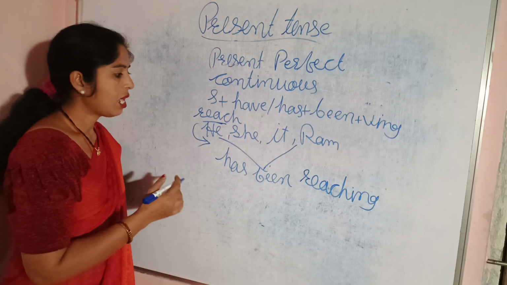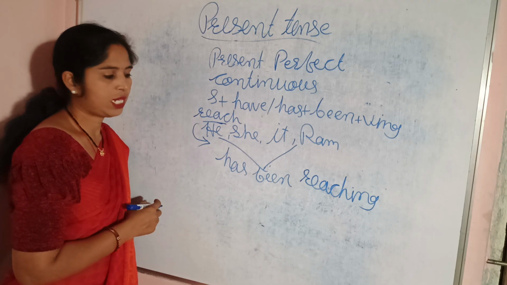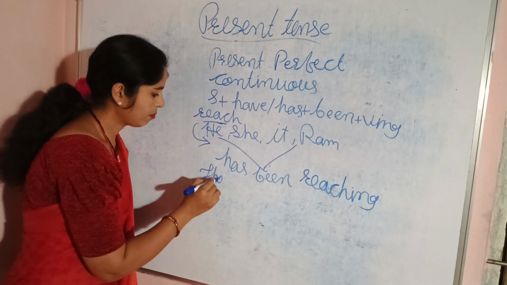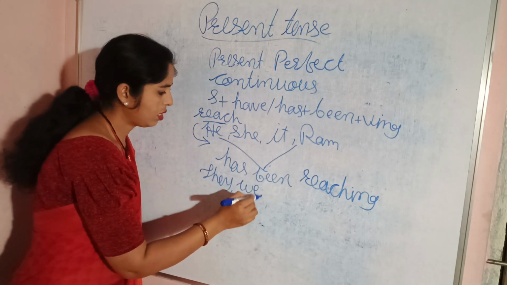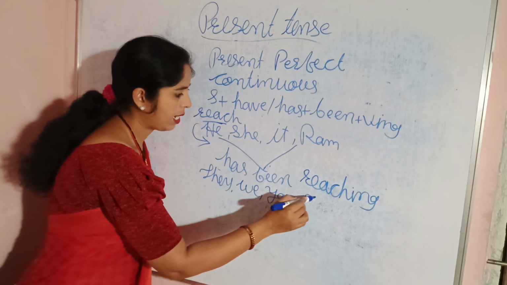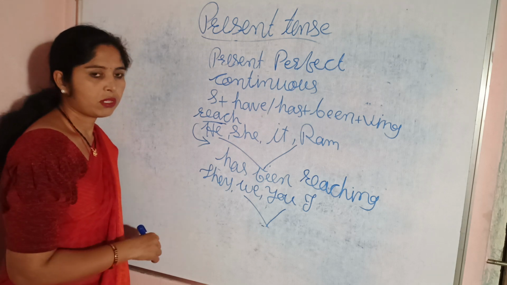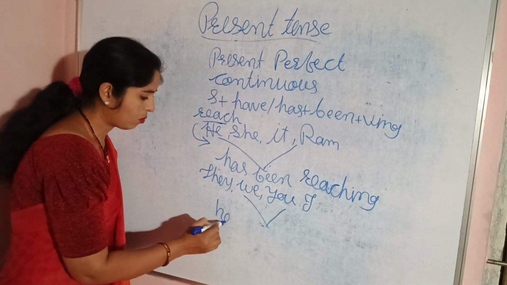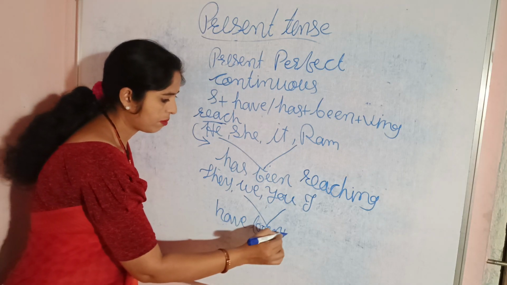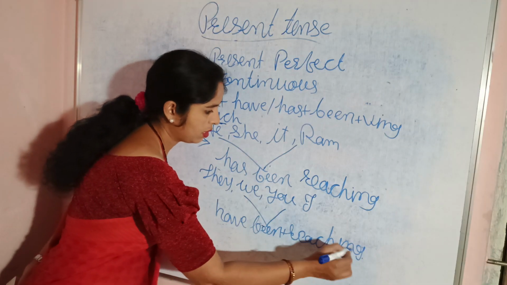Now we will see how we can make sentences with plural subjects. Now see here, they, we, you, and then again I. After all these subjects we have to write have been reaching.